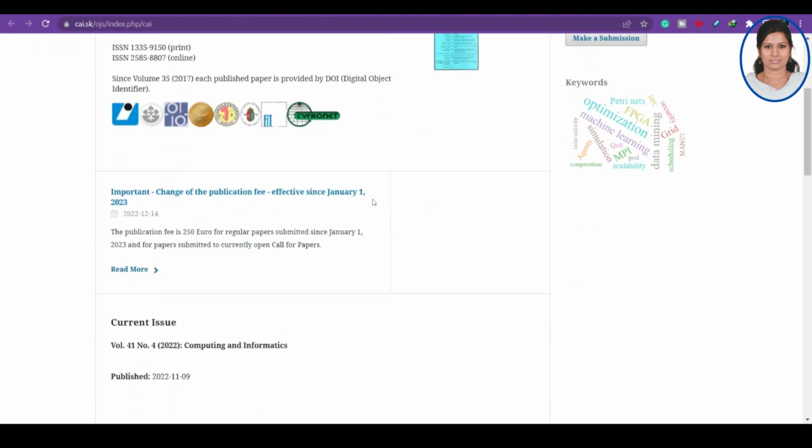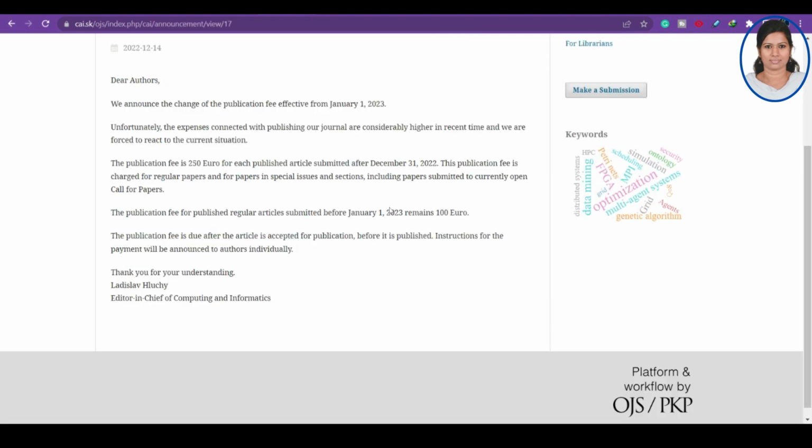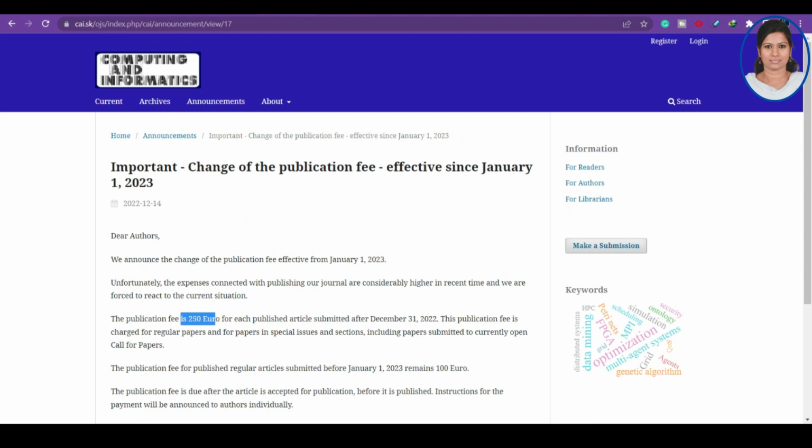And there is a change of the publication fee effective from Jan 1 2023. So if you are going to submit it on or after Jan 1, then you have to pay 250 euros, I think, which is nearly 22,000 in INR. Okay, so you can click here for more information. If you submit it before January 1, it is only 100 euro, and if you are submitting it after January 1, then you have to pay 250 euros. Nearly 150 euro is increased. So it's almost only 2 days to go. If you have your paper ready, then you can definitely go ahead.